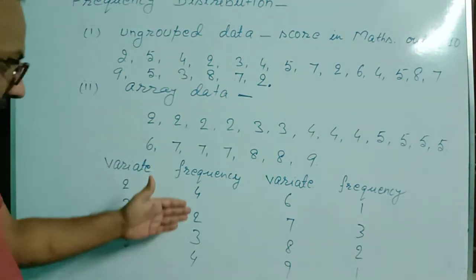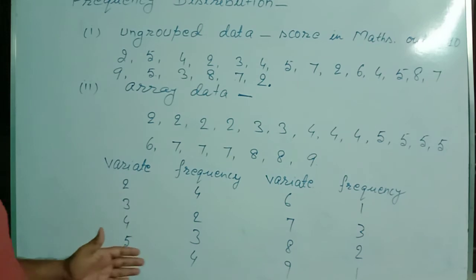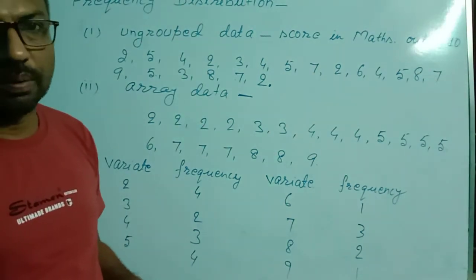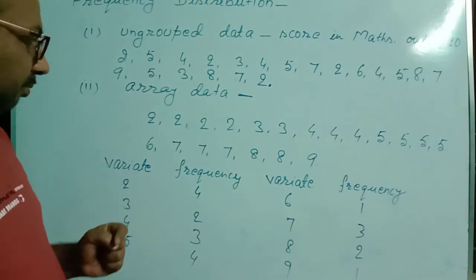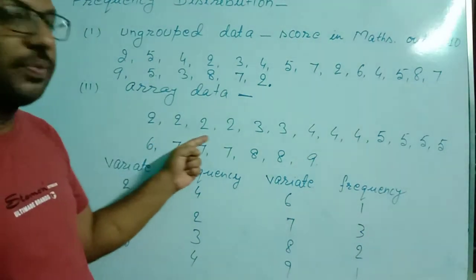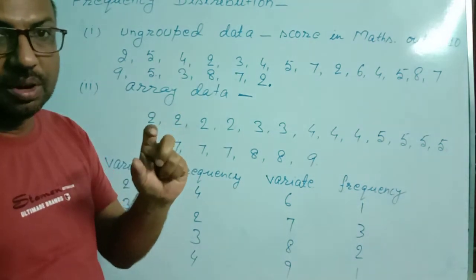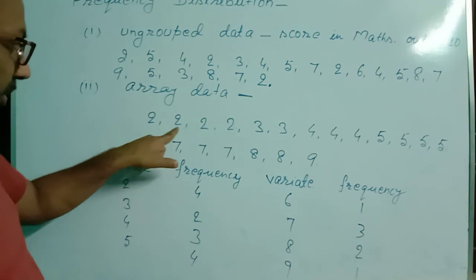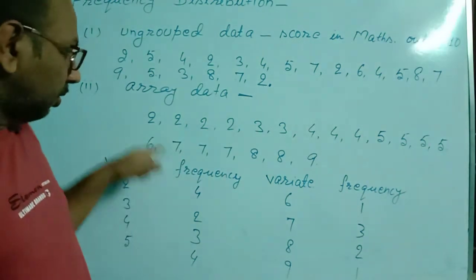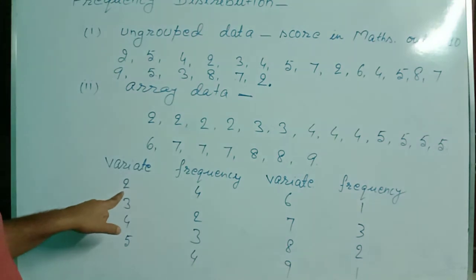So this arrangement of frequencies according to variate is called frequency distribution. So what is frequency? Frequency is the repetition of variates, how many times any particular variate or observation is repeated. 2 is repeated 4 times, so this 4 became the frequency of 2.